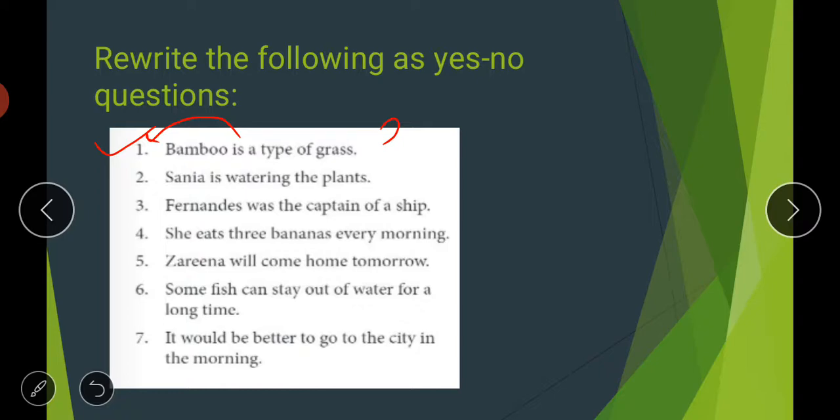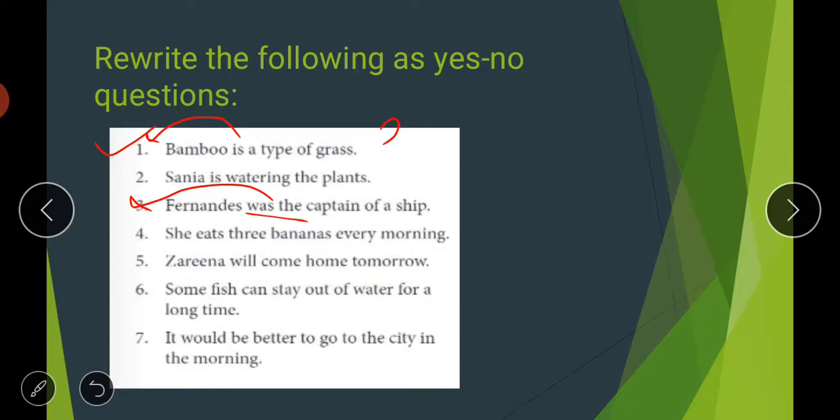So how can you make a question from this? Here we have the helping verb was, and you will put this helping verb was at the starting of the sentence, and your answer will be, was Fernandez the captain of a ship? Was Fernandez the captain of a ship, and question mark. So in this way you can make a question. Then comes your fourth one, she eats 3 bananas every morning.